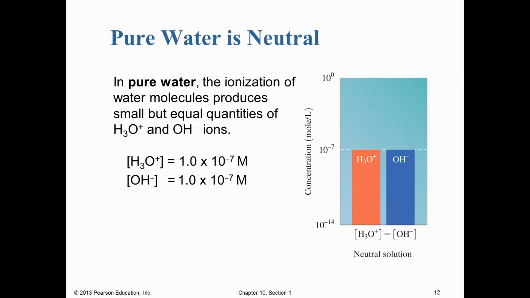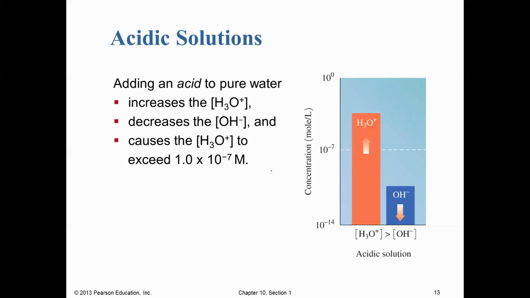So again, in pure neutral water, so not acidic or basic, the concentrations of hydronium and hydroxide are going to be exactly equal to each other. But if we have an acidic solution, what's going to happen is that our concentration of hydronium goes up and our concentration of hydroxide goes down. So why is that the case?